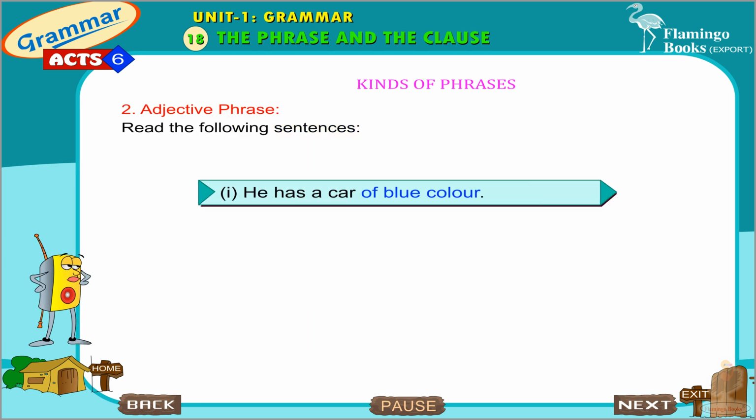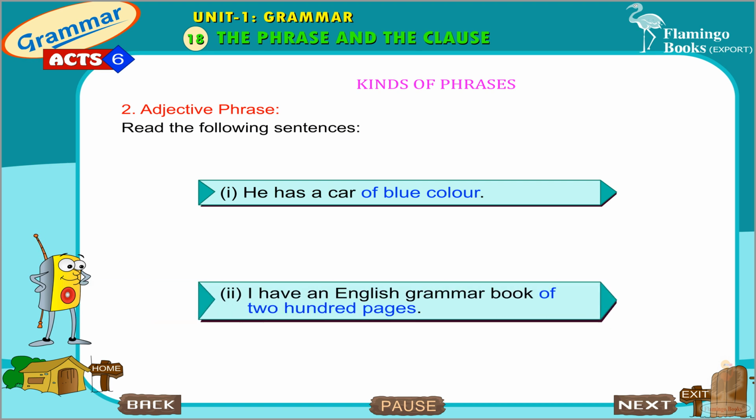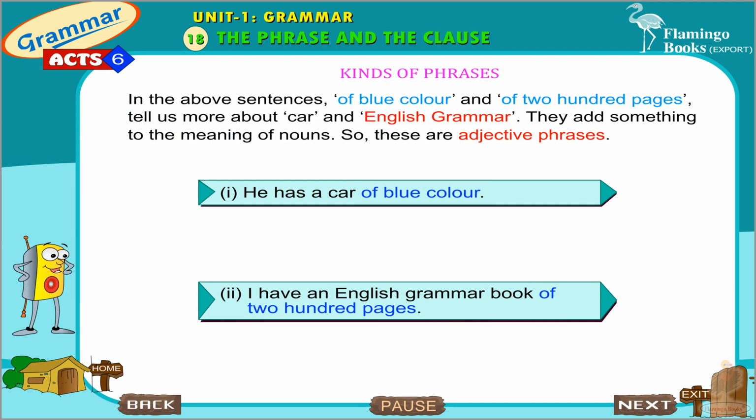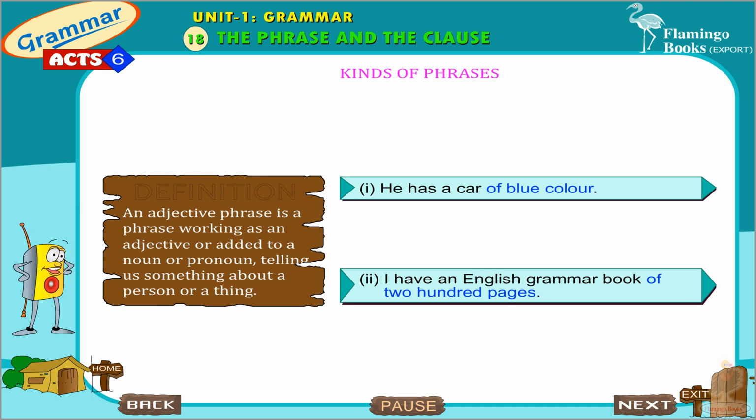Adjective phrase. Read the following sentences. He has a car of blue color. I have an English grammar book of 200 pages. In the above sentences, of blue color and of 200 pages tell us more about car and English grammar. They add something to the meaning of nouns. So, these are adjective phrases. An adjective phrase is a phrase working as an adjective or added to a noun or pronoun, telling us something about a person or a thing.